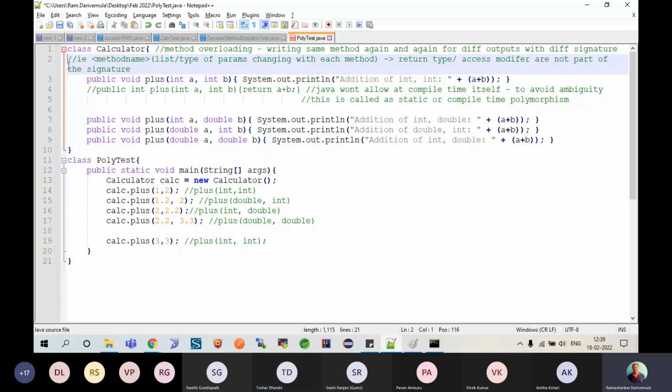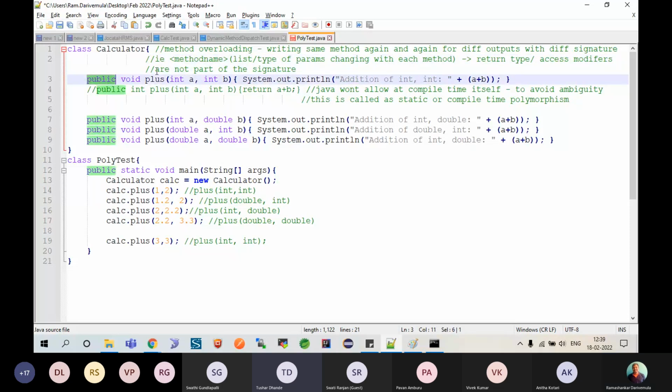Okay, they are never part of the signature. Who are the part of the signature? Nothing but starting with the method name till the parameters. So the return type or access modifiers are not part of the signature. ठीक है? मतलब यानी कि public या void are not part of the signature. समझ रहे हो ना बात को?